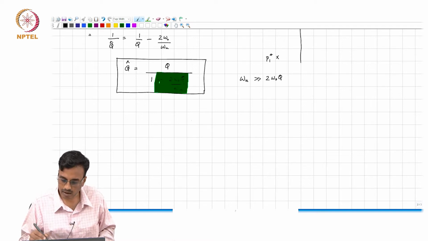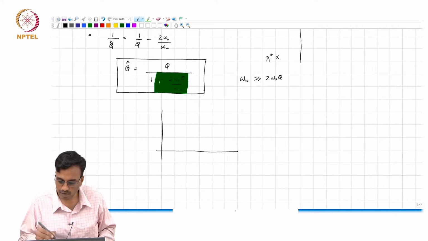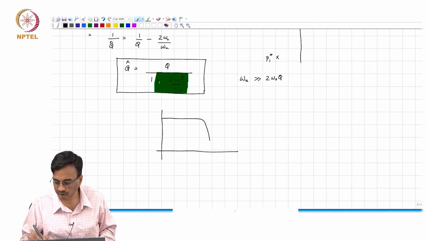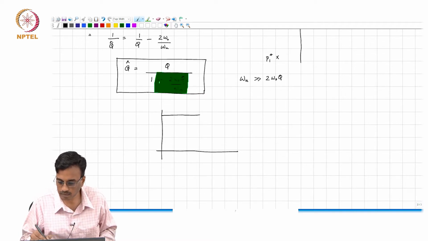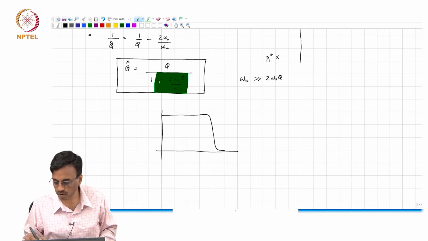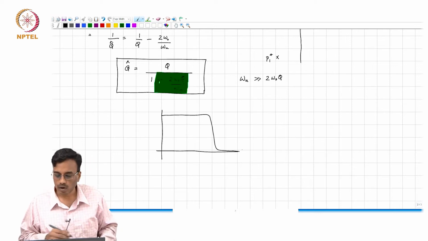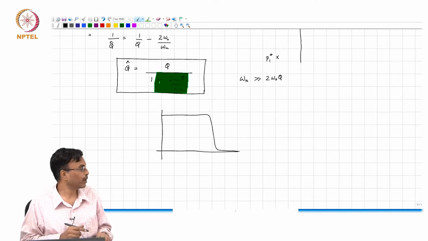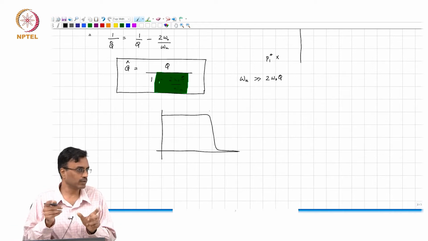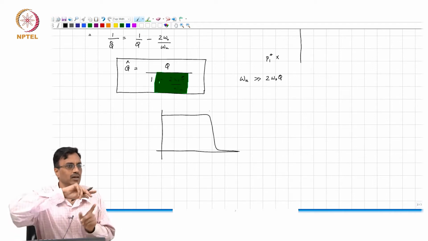We know that the ideal Butterworth response, if I plot it, should do something like this. Let us say it is a high order Butterworth filter. So it cuts off virtually like a brick wall, all right. And the omega naught of all the poles is the same for a Butterworth filter, and the quality factor, as